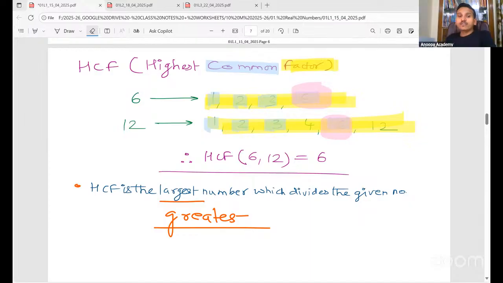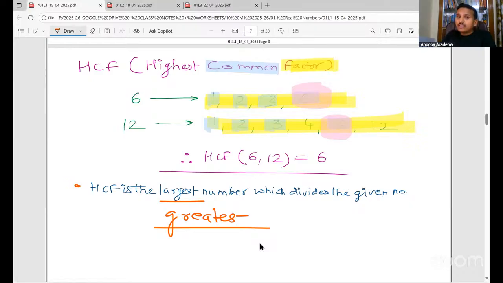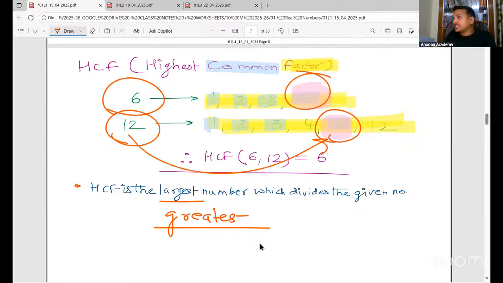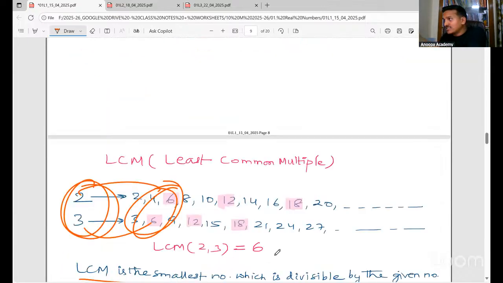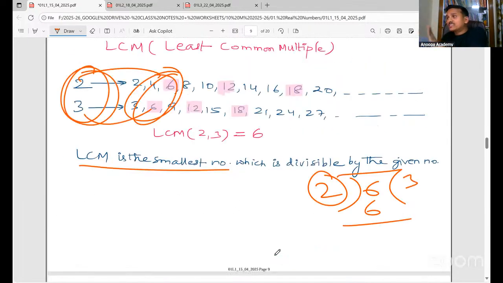Okay, sorry everyone. If you look carefully, 6 divides both these numbers. 12 cannot divide. Please remember. So HCF divides, LCM is divisible. Actually, I have made all this very clear during the regular classes. Please revise all this.